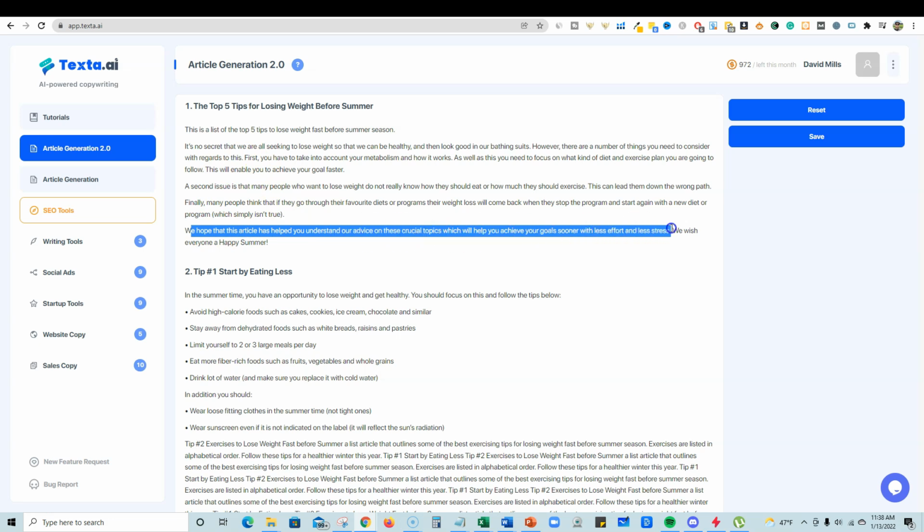So that part right there, I would take that part out. So I would take that last sentence out, right? But everything else is good.